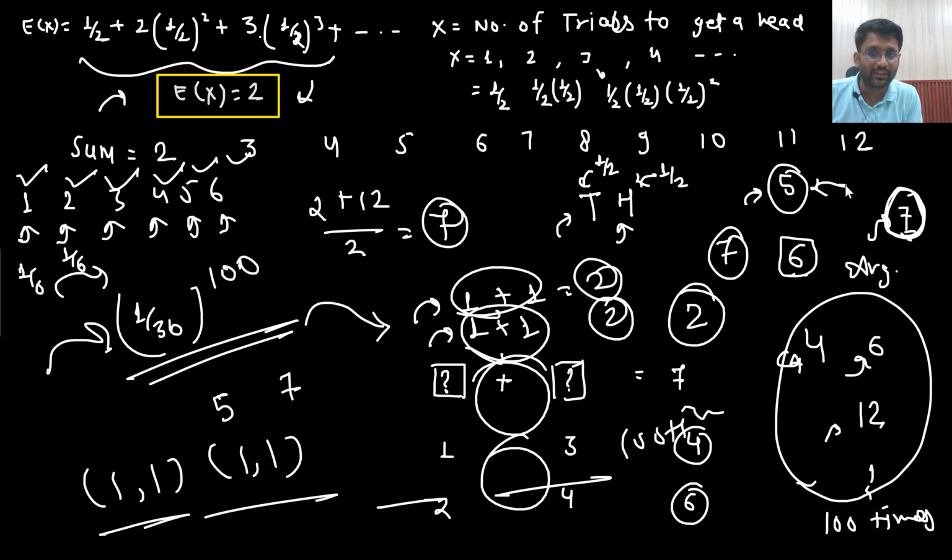Let's just say if all of them were occurring with the same probability, then what would have been the answer to getting the sum equal to 10? I'm asking, what is the expected number of trials I will have to do such that I get the sum equal to 10? That would be 1, 2, 3, 4, 5, 6, 7, 8, 9, 10, 11. So the answer would have been 11. Although this is a senseless question, here what I'm asking is, when you roll 2 dice, what is the expected sum that you will be getting? That expected sum would be 2 plus 12 divided by 2. The expected sum would be 7.